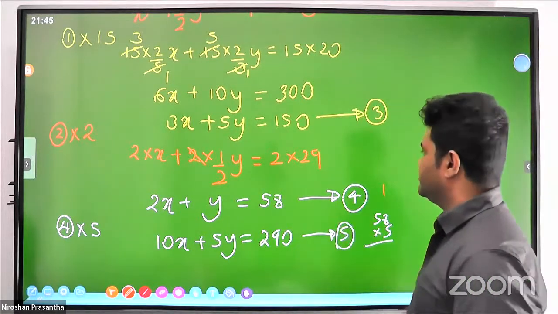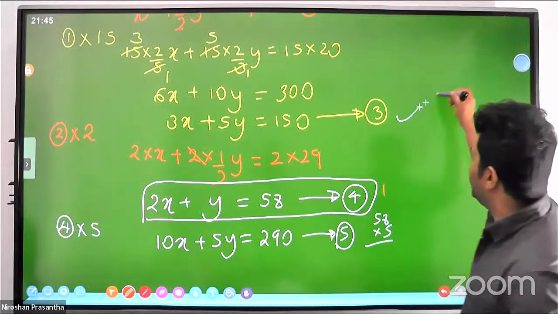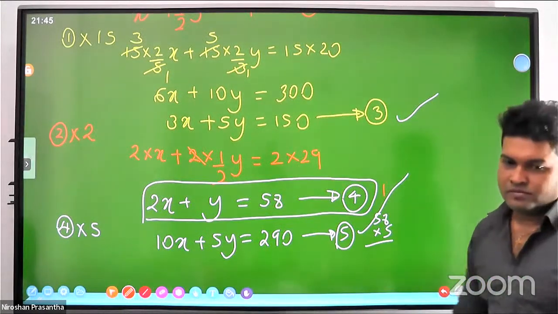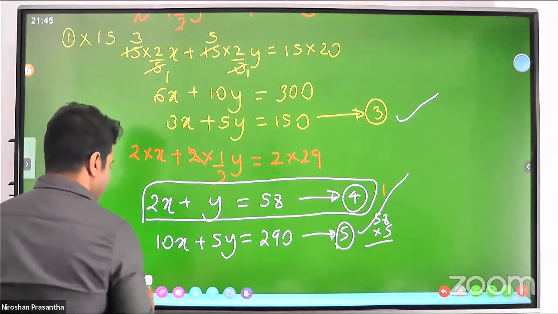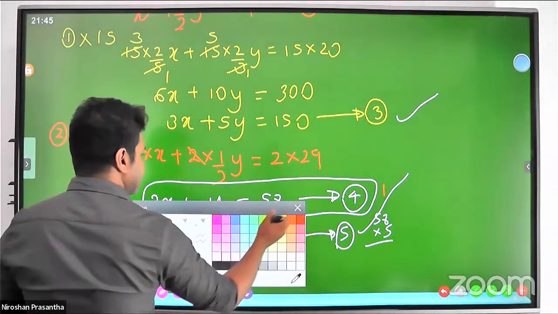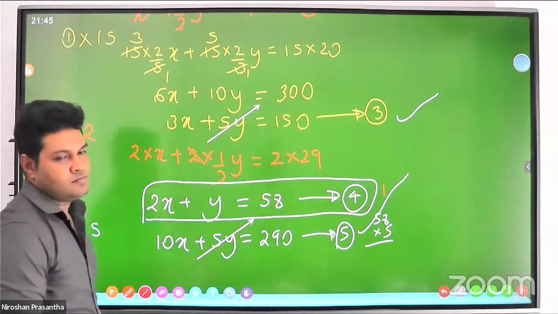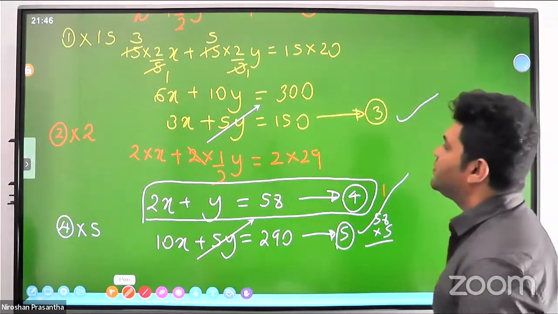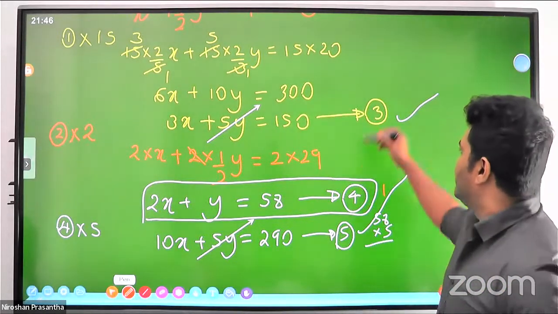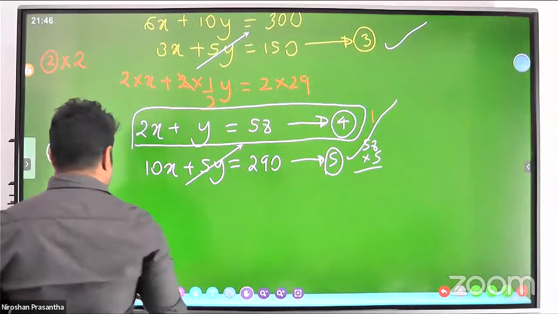Equation number 5. Now this one we don't want to use. These are the two equations that we have to follow. Now we can cancel 5y and 5y because we eliminate two terms. Now you can subtract equation number 3 from 5 to get the answers.